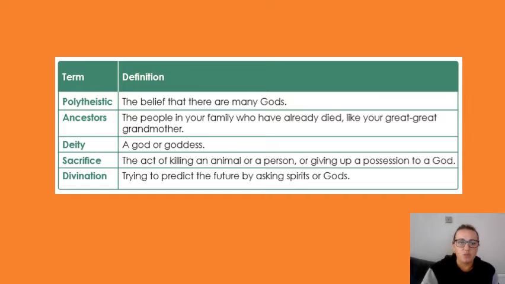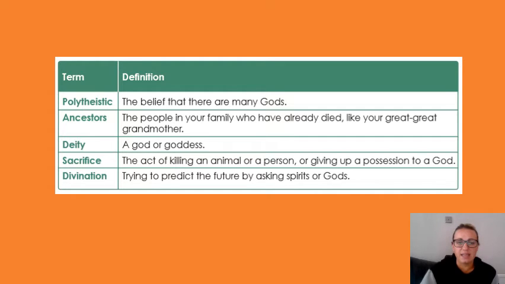Okay, so this lesson we've got some key vocabulary that we're going to be looking at. We've got polytheistic, which is the belief that there are many gods. People who are polytheistic will not just worship or pray to one god, they will worship many gods. Ancestors, so that's the people in your family who have already died, like your great-great-grandmother. Ancestors can go back hundreds and hundreds of years, to your great-great-great-great-great-grandparents, or it could just go back maybe 20-30 years to your great-grandparents. It's like your mum's mum, and so on.